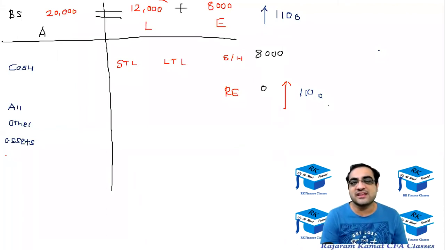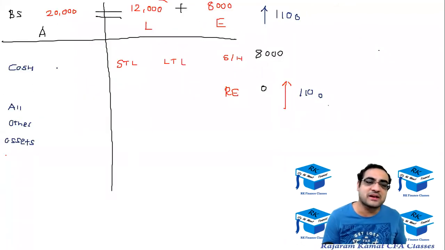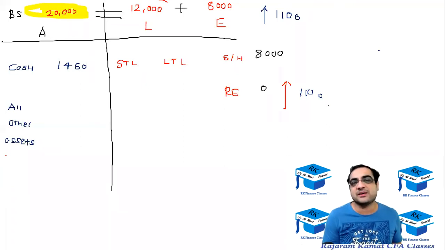So first let's see how much cash there was. I'm just going to give you an assumption of how much cash there was earlier. So let's say earlier there was a cash of 1460, and then the remaining would be 20,000 minus 1460, because total assets are 20,000. I'm just giving you a breakup of that, that cash was 1460.